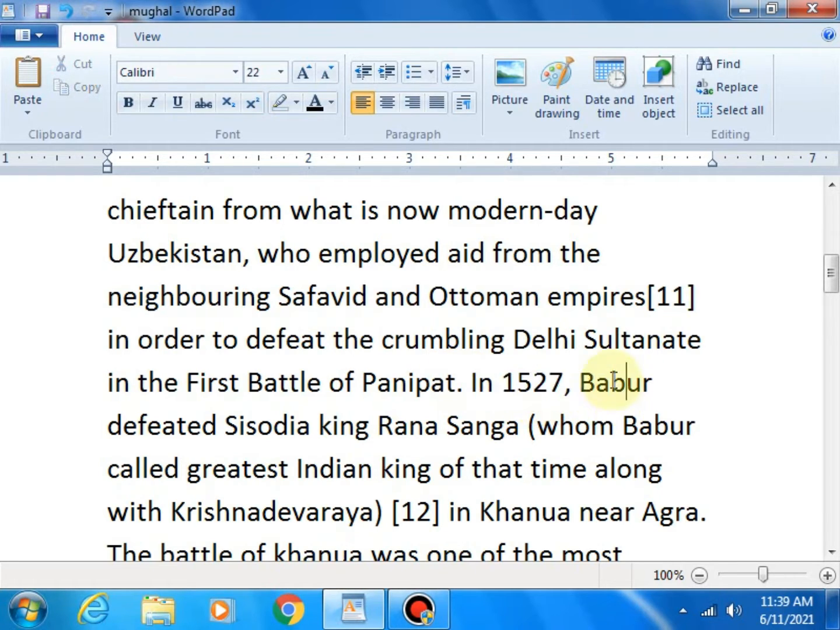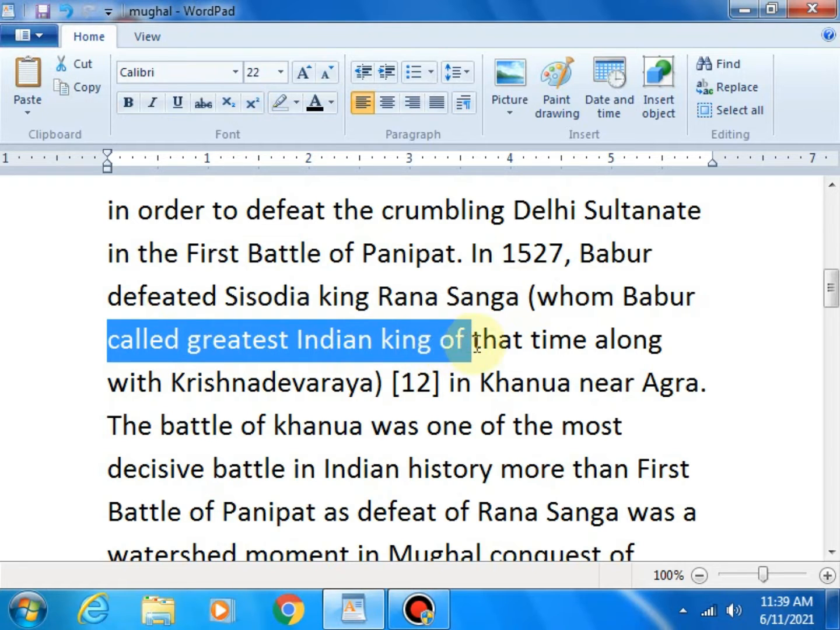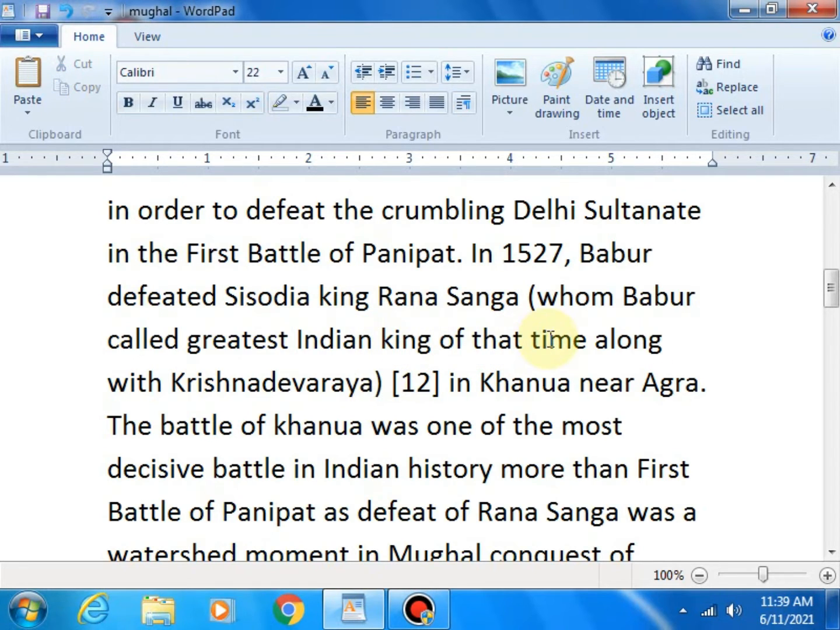In 1527, Babur defeated the Sisodiya king Rana Sanga, whom Babur called the greatest Indian king of that time, along with Krishna. Means Babur stated that king as the greatest Indian king, along with which king? Along with Sri Krishna Devaraya, who ruled the Vijayanagara Samrajya, means the Vijayanagara kingdom. And here in 1527, Babur defeated the Sisodiya king Rana Sanga.